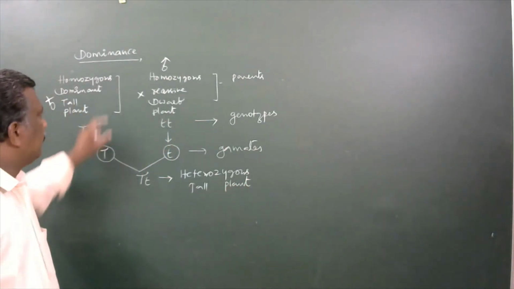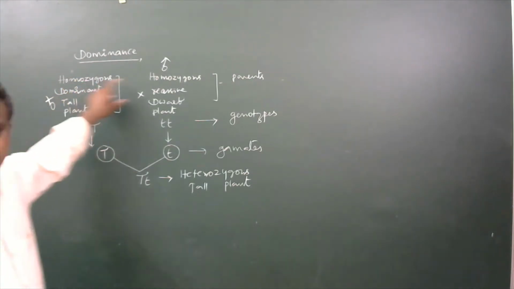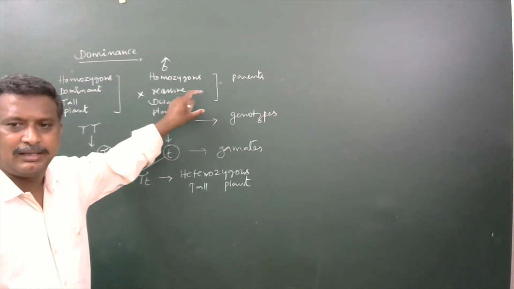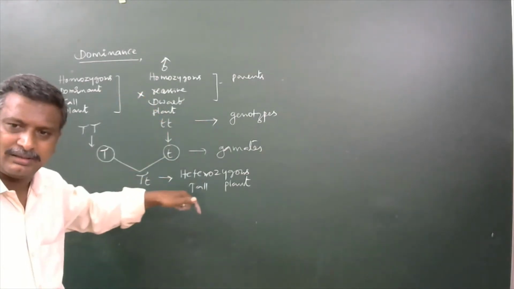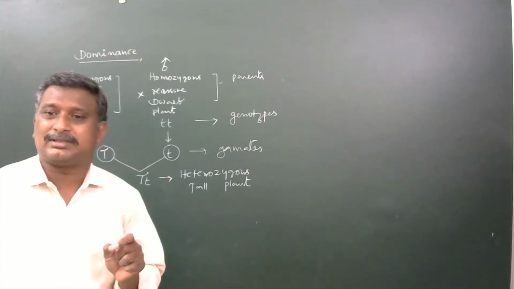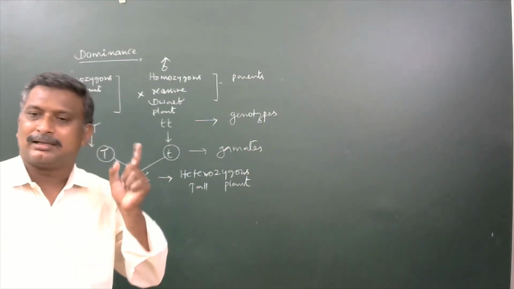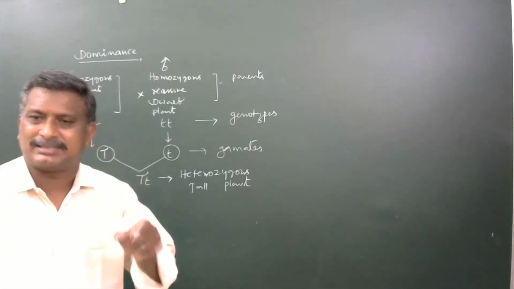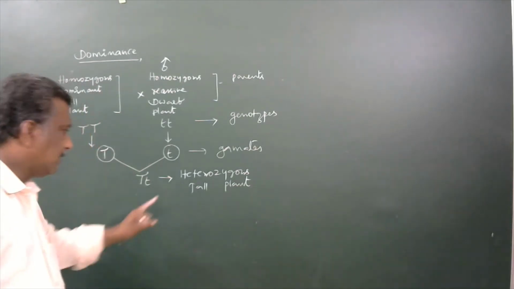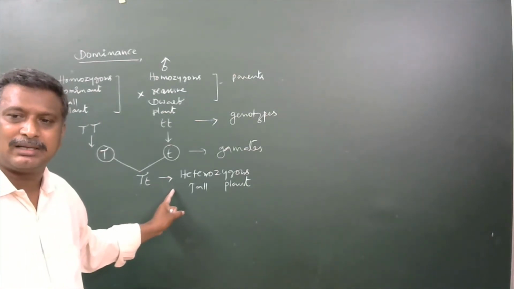Here, one of the parents is tall, the other parent is dwarf. Here, the tall character is going to be expressed in the F1 individual. Means the gene which is responsible for the production of the tall character in the parent is completely developed and showed its expression in the F1 individual. Hence, F1 plants are developed with the tall character.